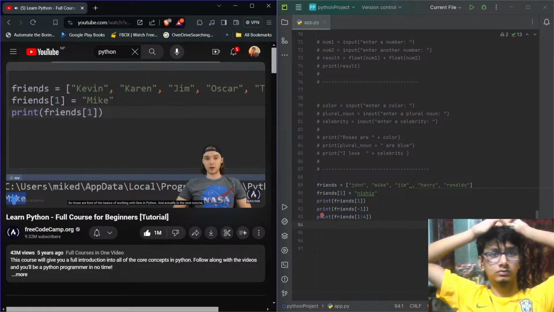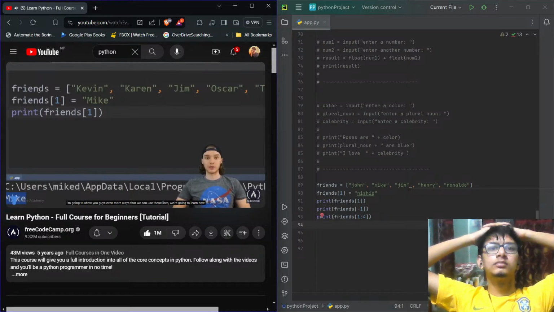So those are kind of the basics of working with lists in Python. And actually in the next tutorial, I'm going to show you guys even more ways that we can use these lists. We're going to learn how to add elements to a list, delete elements from a list, copy lists, and a bunch of cool stuff with these lists. But for now, this has just been the basics of working with lists.